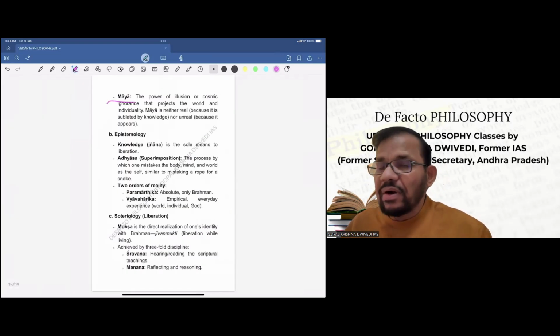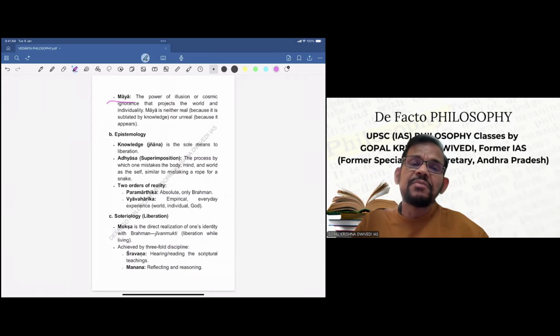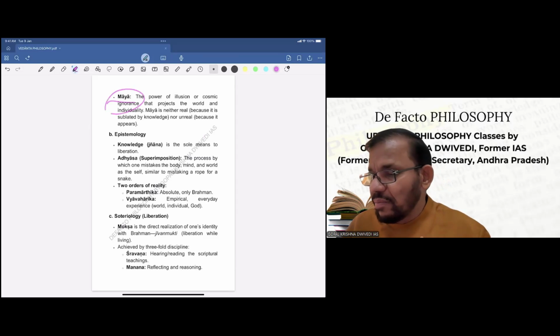Now, another important aspect which Shankaracharya posits is Maya. What is Maya? Maya is the power of illusion or cosmic ignorance that projects the world and individuality. Maya is also neither real nor unreal, and he calls Maya also Anirvachaniya. So basically, Maya is the illusionary power which causes the ignorance. So this is important, Maya.